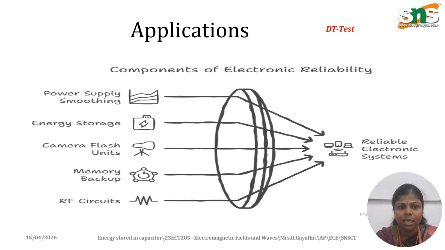And coming to the application part of energy storage in the capacitance, when the energy is stored in the capacitance, we will have a supply of power which smooths our system, and there will be energy backup. This energy storage and power supply smoothing will be used for camera flash units and other devices. In UPS also we are using this memory power backup system, and it is also used in RF circuits, and also for memory backup systems this capacitance will be used.